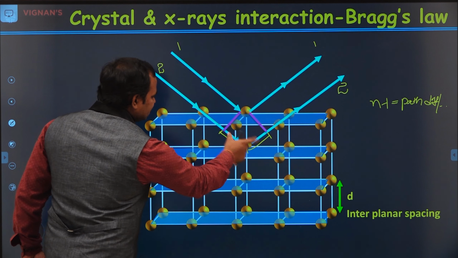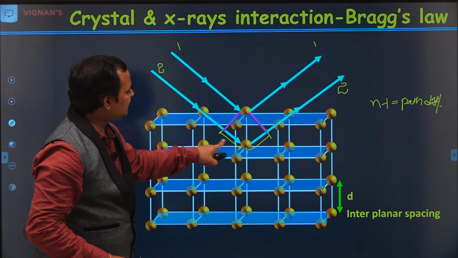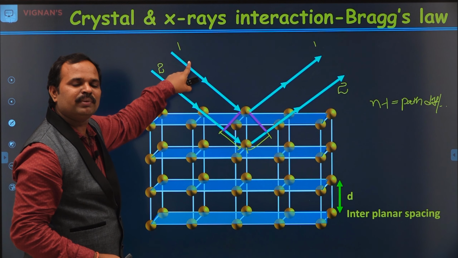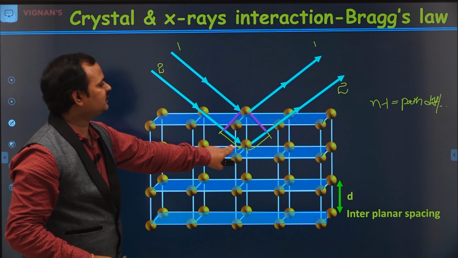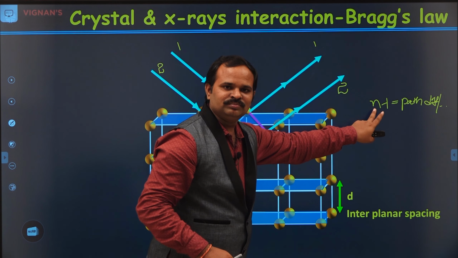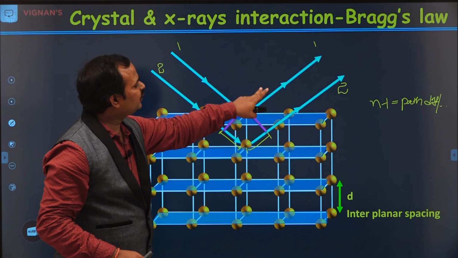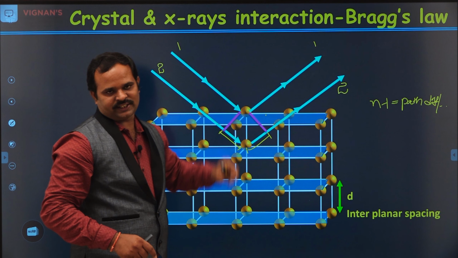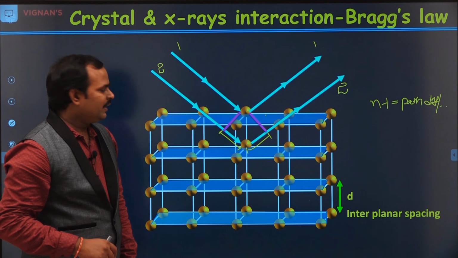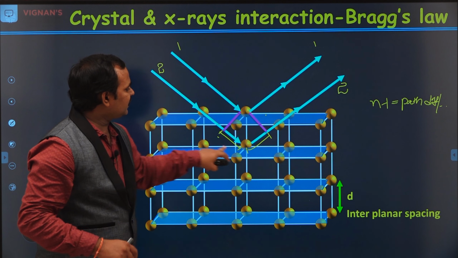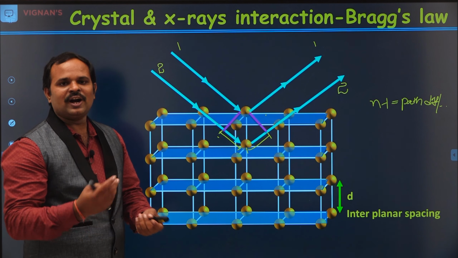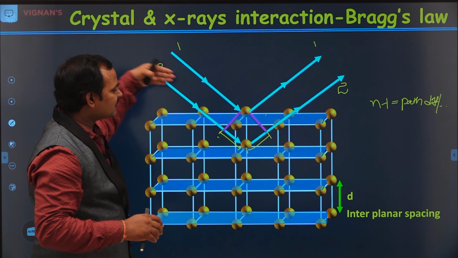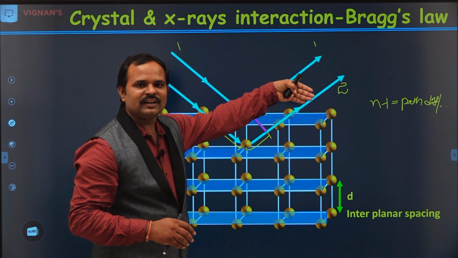This is the path difference that is traveled by the second wave compared to the first wave. If this path difference is equal to n lambda, then these two waves constructively interfere and give us a maximum intensity reflected X-ray. If the path difference is n plus half lambda, then we get destructive interference. That means though we incident X-rays on this crystal, we don't get any reflected X-rays.